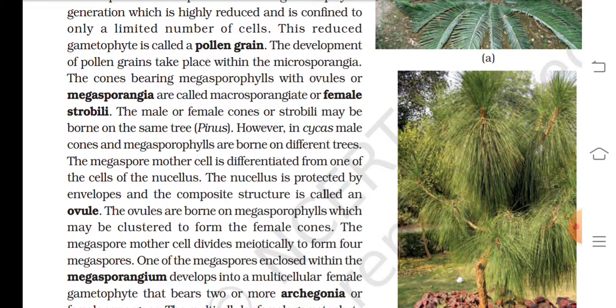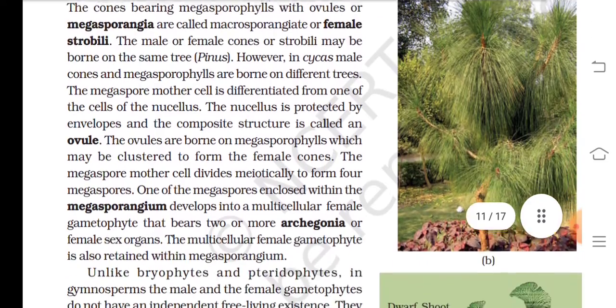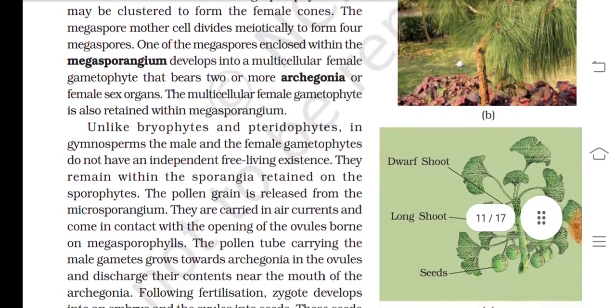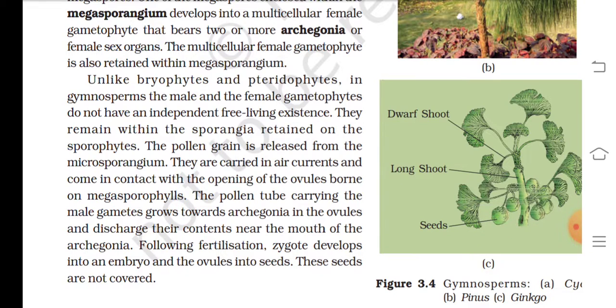The megaspore mother cell is differentiated from one of the cells of the nucellus. The nucellus is protected by an envelope and the composite structure is called an ovule. The ovules are borne on megasporophylls which may be clustered to form the female cones. The megaspore mother cell divides meiotically to form four megaspores. One of the megaspores enclosed within the megasporangium develops into a multicellular female gametophyte that bears two or more archegonia or female sex organs. The multicellular female gametophyte is also retained within the megasporangium.